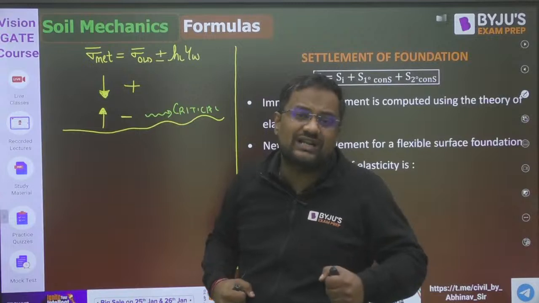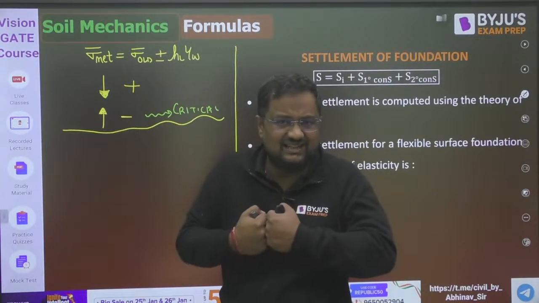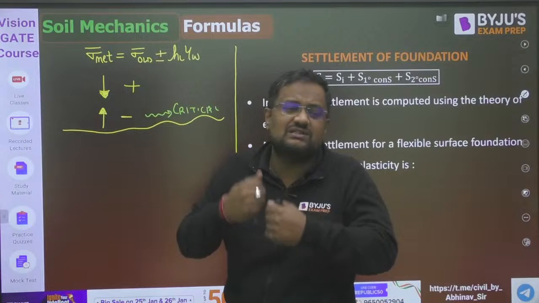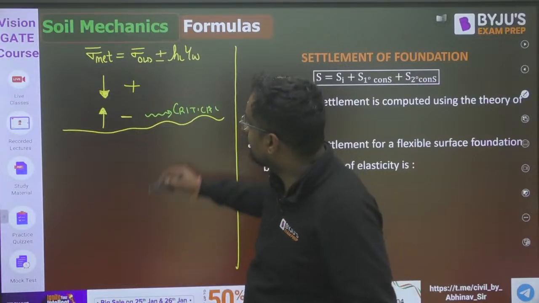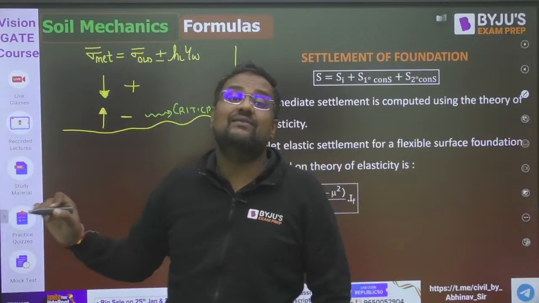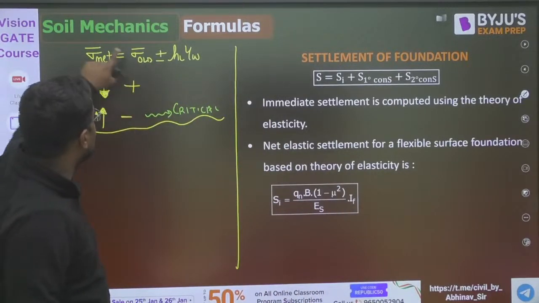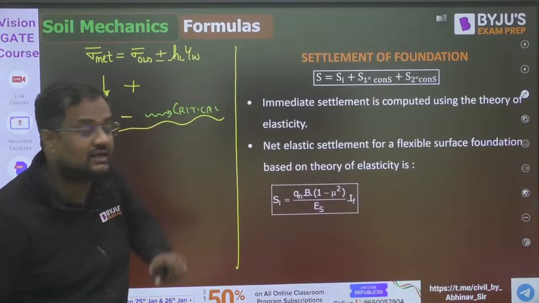The more the contact between particles, the more bonded they are, and they will not go here and there. But if sigma bar decreases, they can slide. So upward seepage is a concern, and when it becomes zero, that is called the quicksand condition.